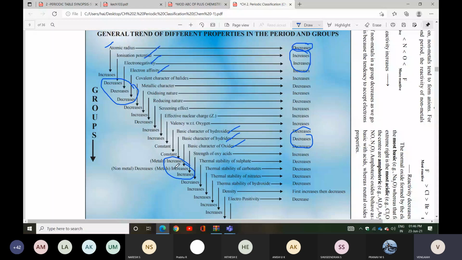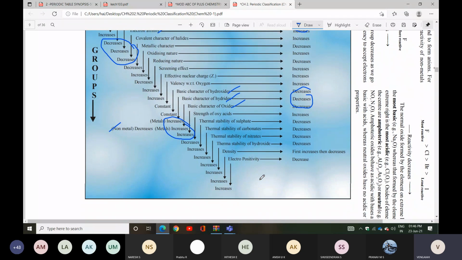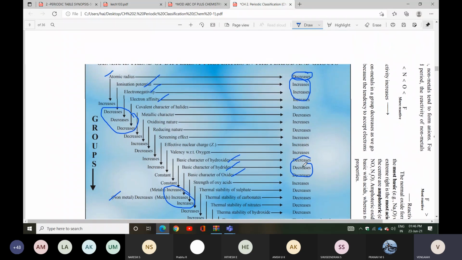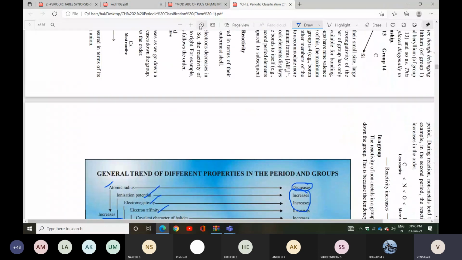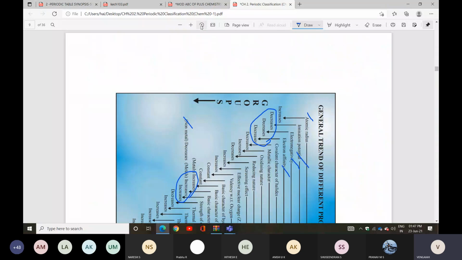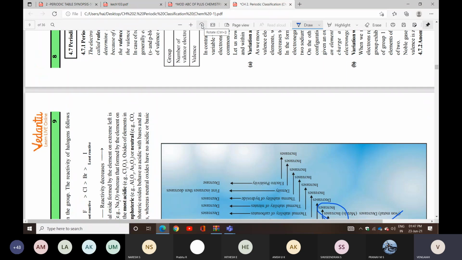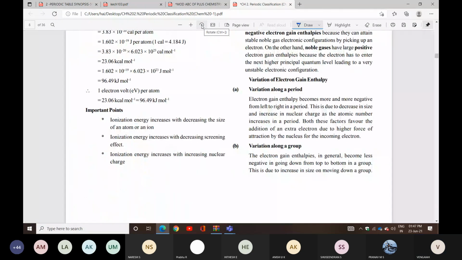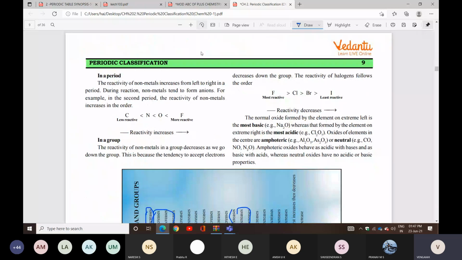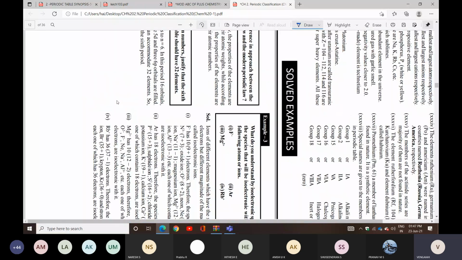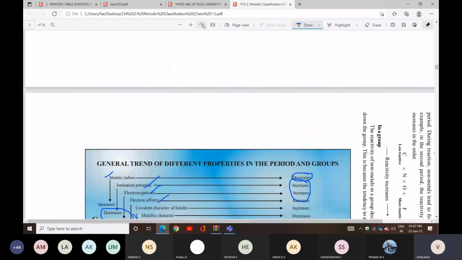Metallic condition: metal oxide will increase, non-metal oxide will decrease. Next, thermal stability of sulfide, carbonate, nitrate, hydroxide. Density also and electropositivity also. Electropositivity decreases in periods, increases in groups. So these are the points. At least these points alone should be remembered properly. Then only can you understand what is going on in the chapter. Look here once again. I will repeat at least those points alone.